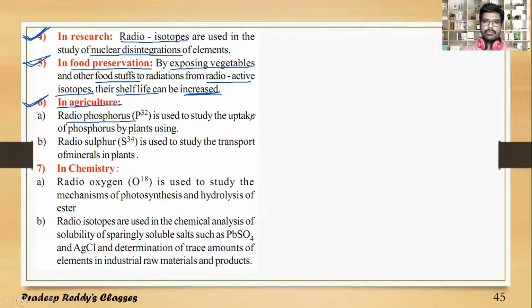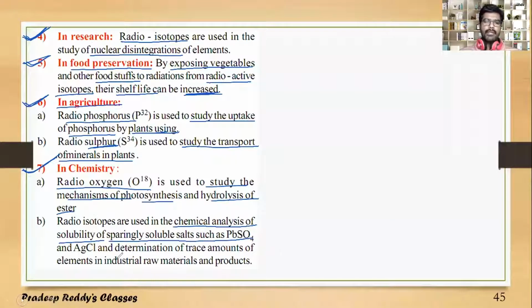Radiophosphorus is used to study the uptake of phosphorus by plants, and radiosulfur is used to study the transport of minerals in plants. And in chemistry also we can use radioisotopes. Radiooxygen is used to study the mechanism of photosynthesis and hydrolysis of ester. Radioisotopes are also used in chemical analysis of solubility of sparingly soluble salts such as PbSO4 and AgCl, and in determination of trace amounts of elements in industrial raw materials and products.